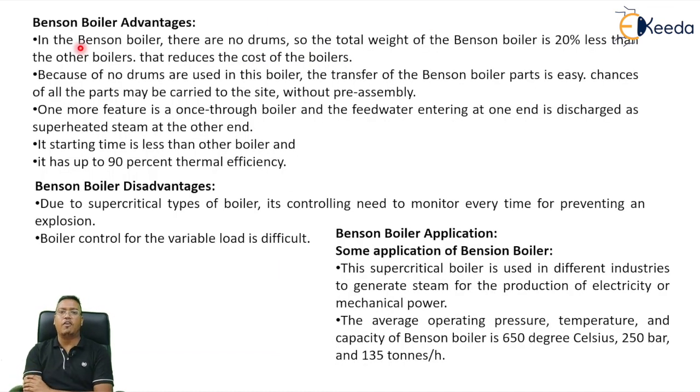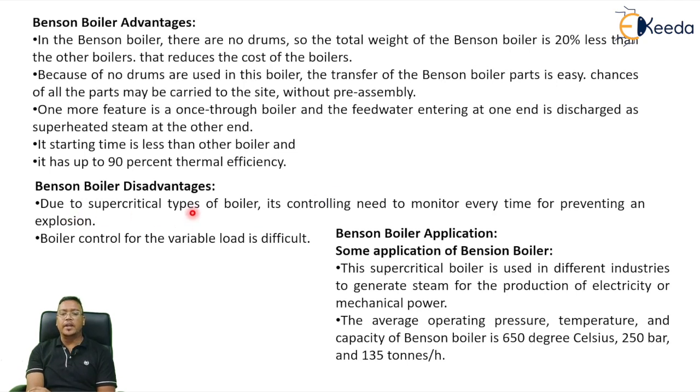Now, what are the advantages of the Benson boiler? In the Benson boiler, there is no drum, so the weight of the Benson boiler is very, very less. That has been reduced by 20% compared to other boilers. So there is no drum, and in this case the heat transfer is easy. One more feature is that it is a once-through boiler: the feed water enters at one end and we get superheated steam at the other end. Its starting time is less than other boilers. It has efficiency of more than 90%.